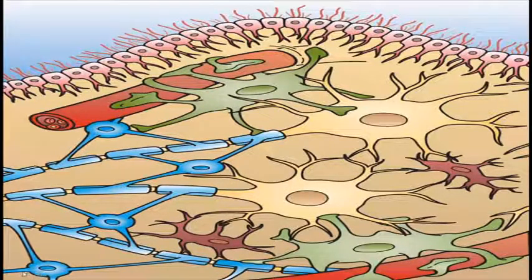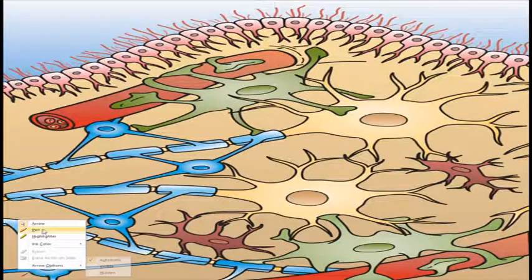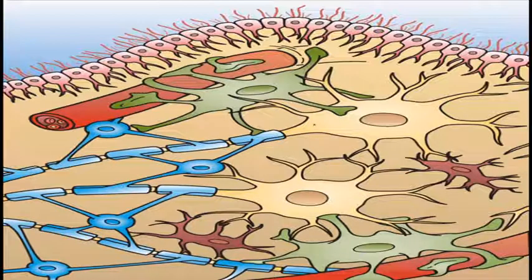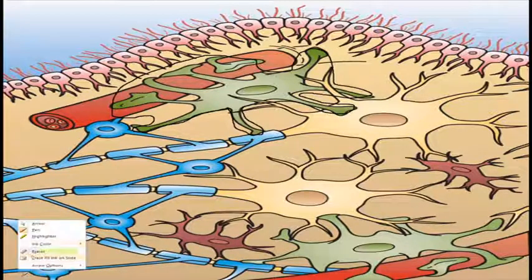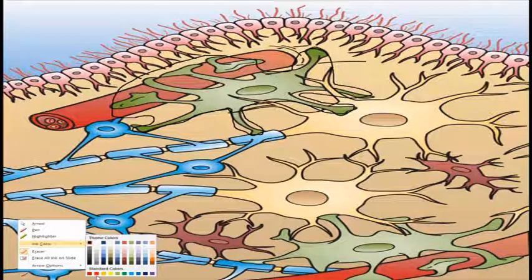Here I will tell you about the neurons and the glial cells. As you can see, the cells which surround the axons, which I am underlining, are called the oligodendrocytes, or glial cells.